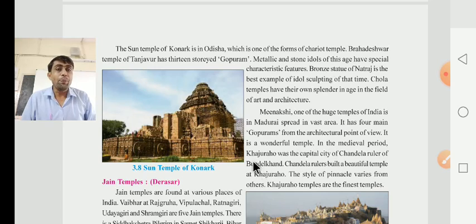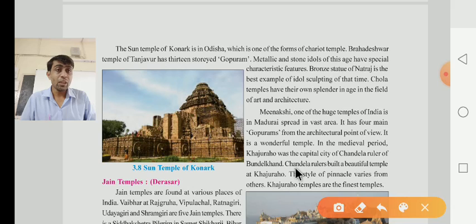In the medieval period, Khajuraho was the capital city of the Chandela rulers of Bundelkhand. You know very well that Khajuraho was the capital city of the Chandela rulers of Bundelkhand. After that, the Chandela rulers built a beautiful temple at Khajuraho.